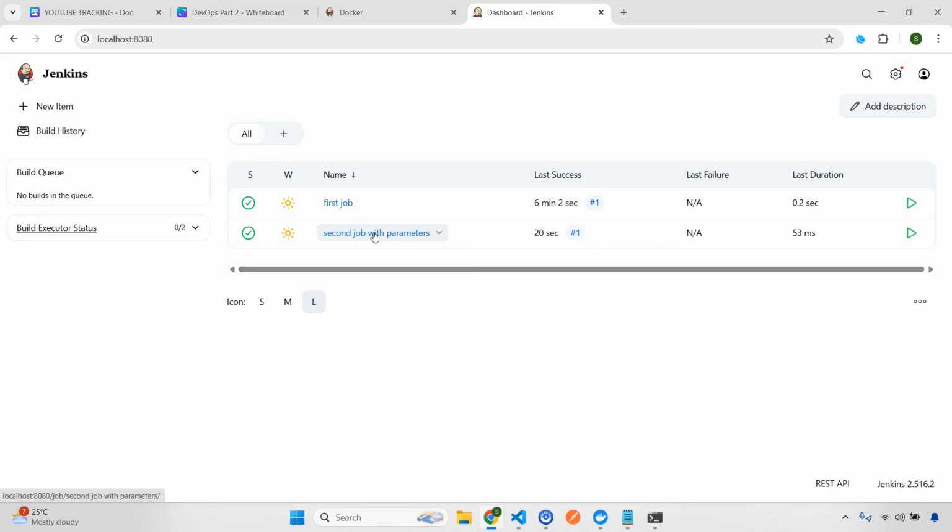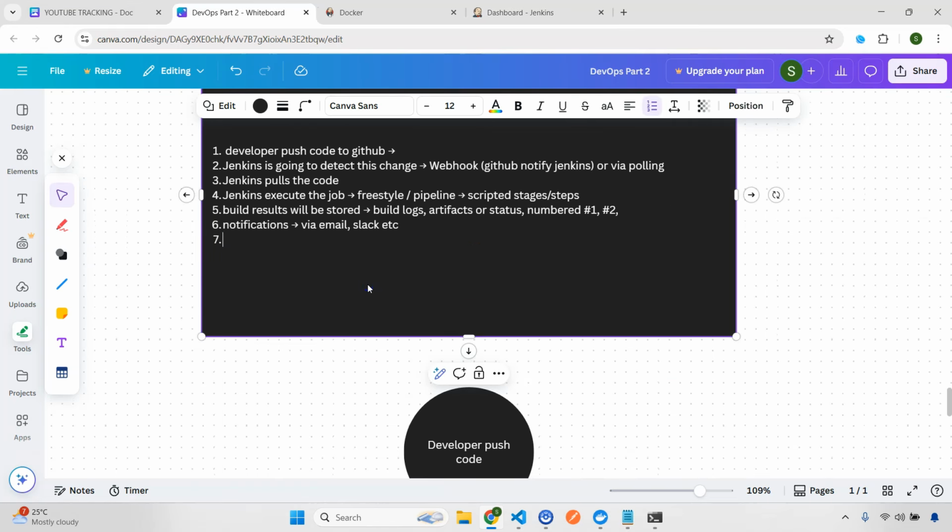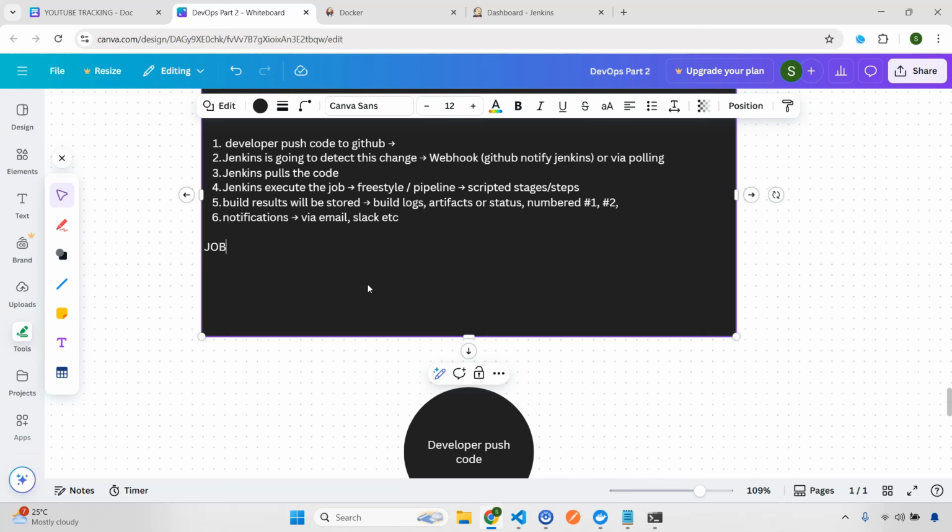Now let's consider this requirement that you have two jobs, okay? Job A and job B. Consider job B you need to run only after running job A. That means job B is dependent on job A, right? So job B you need to run only once you run job A. So that means job B is dependent on job A.